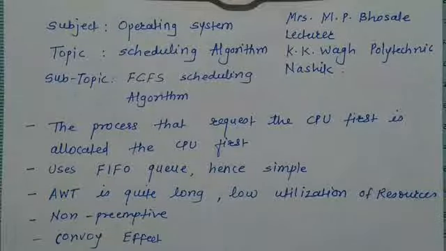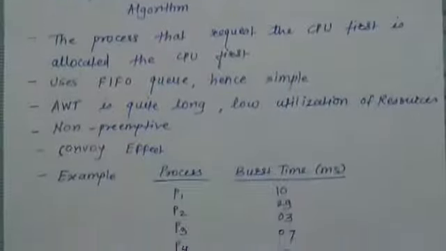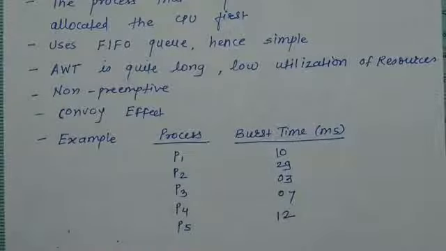So let us start with the example, and we will see how this effect happens and what the advantages and disadvantages of the FCFS scheduling algorithm are. Here I have taken one example that you can see. There are five processes, P1 to P5, and their burst times are given in milliseconds. Now we have to find the waiting time of each process, then the average waiting time, as well as the turnaround time, that is total turnaround time and average turnaround time.